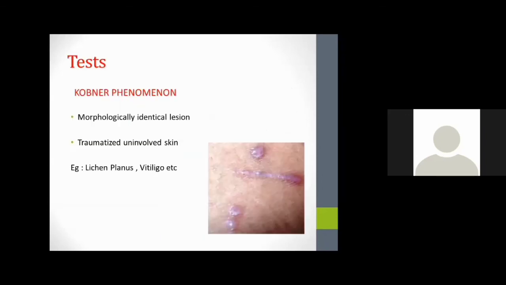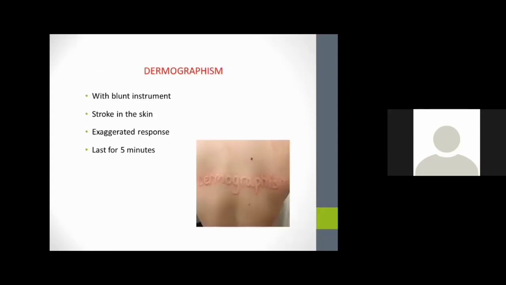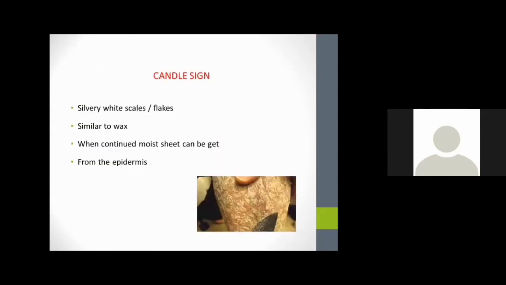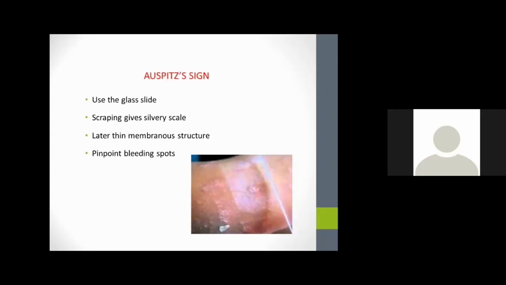These are all the main skin conditions we discussed. And for the diagnosis, there are some tests we have to perform during the clinical examination: the Koebner phenomenon, dermographism, Candle sign, and Auspitz sign. All of these help to diagnose the clinical conditions.